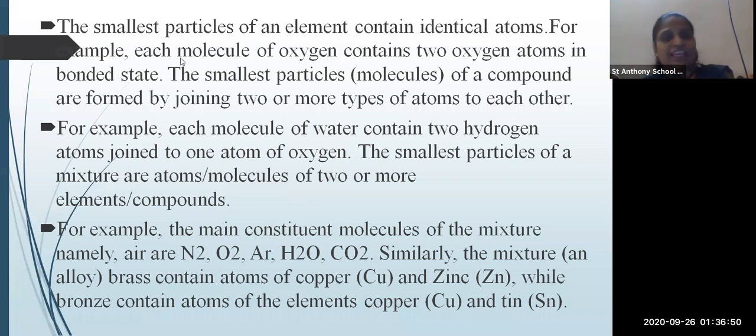Then similarly we can have mixtures like alloys, for example, copper, zinc, copper and tin. For example, the utensils for cooking food are also a mixture of metals. Okay,